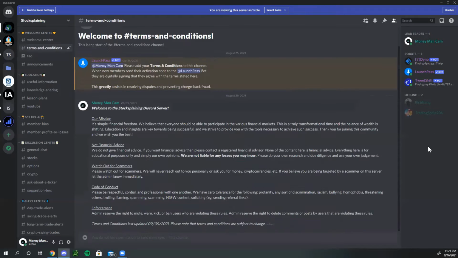Next, we have the terms and conditions. So when you guys send that code to LaunchPass, you are going to be digitally signing these terms and conditions. Make sure that you guys read through these thoroughly and keep up to date with them. Occasionally, we will adjust them, but we'll go ahead and let you know what we do.